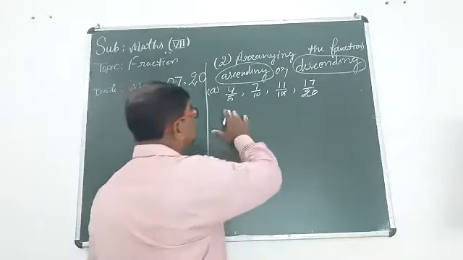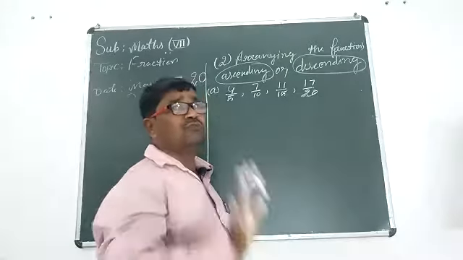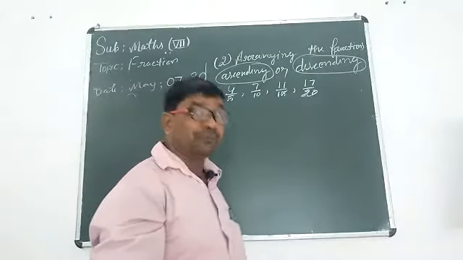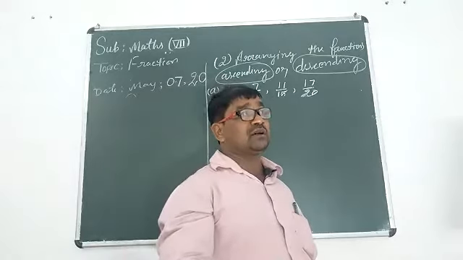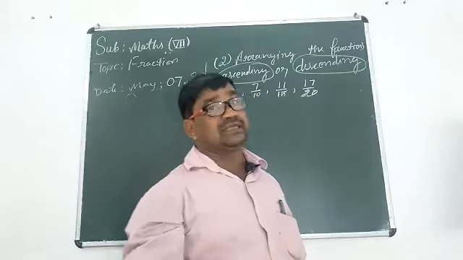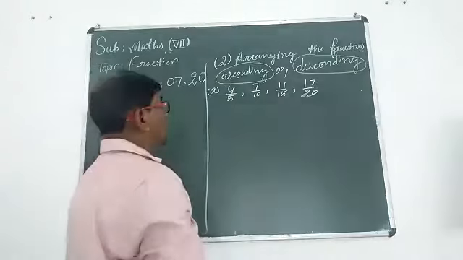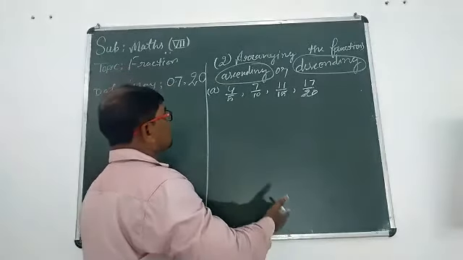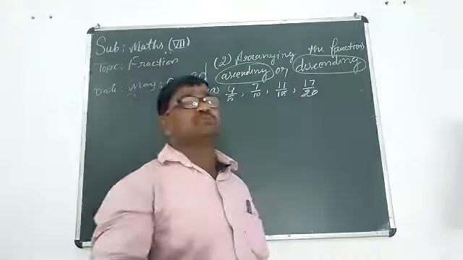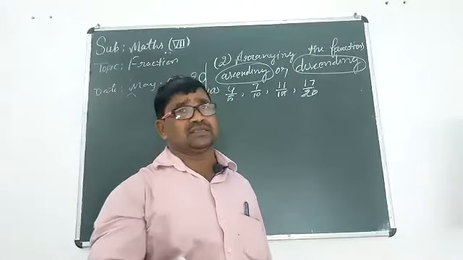Okay, how many fractions are there together? 4 fractions. Okay, here 4 fractions. So the LCM method is more eligible.